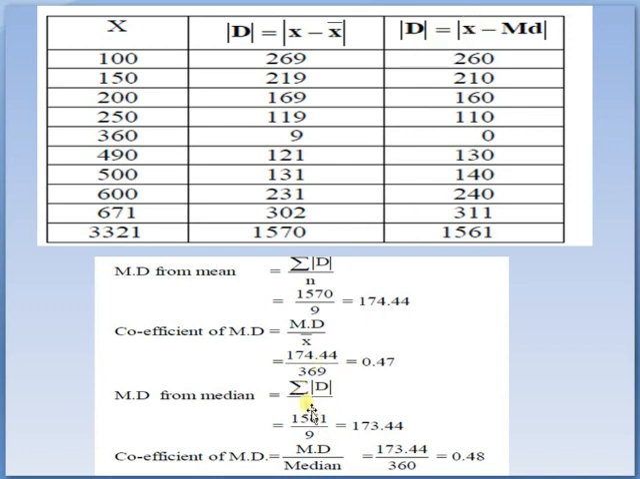First we calculate mean deviation from mean, that is summation of mod x minus x bar divided by n, that is 1570 divided by 9, that is 174.44. Coefficient of MD is equal to MD divided by x bar, that is 174 divided by 369, that is 0.47 or 47%. Mean deviation from median is summation of mod of x minus md divided by n, that is 1561 divided by 9, that is 173.44, and coefficient of MD is equal to mean deviation from median divided by median, that is 173 divided by 360, that is 0.48.